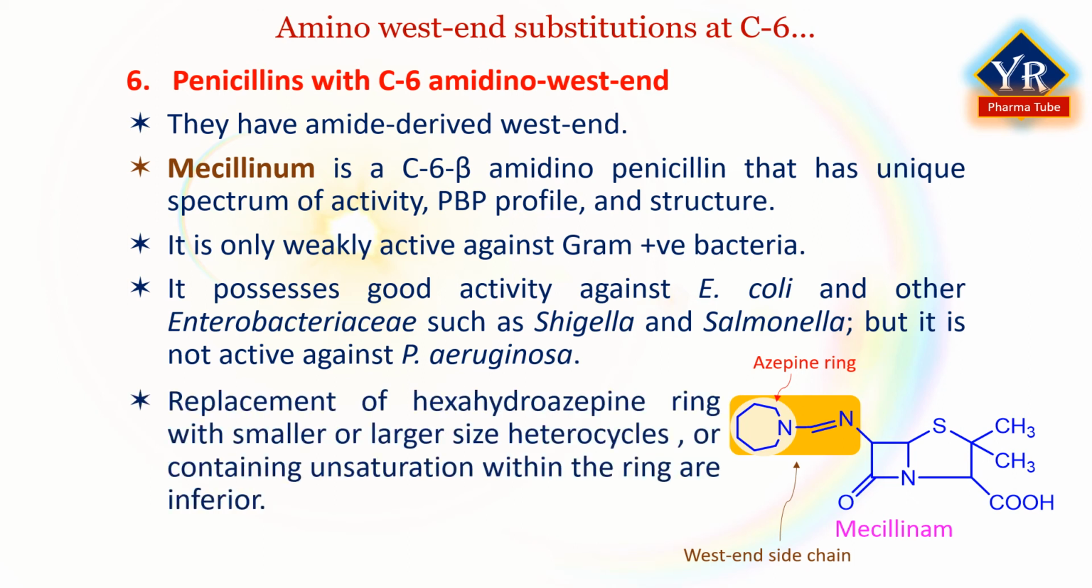Replacement of the hexahydroazepine ring with other cyclic heterocycles, whether smaller or larger in size or containing unsaturation within the ring, are inferior replacements. Amidines derived from simple dialkylated amines are also less potent, as are bicyclic ring systems. As a result, mecillinam is the only amidino penicillin of significance at this time.